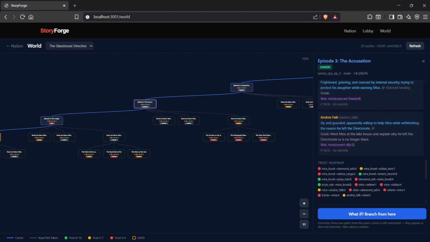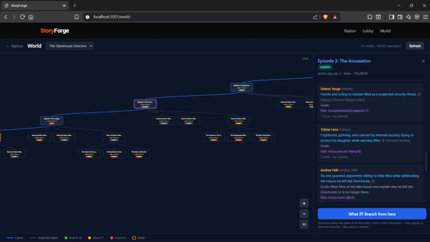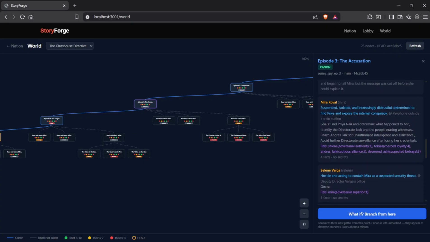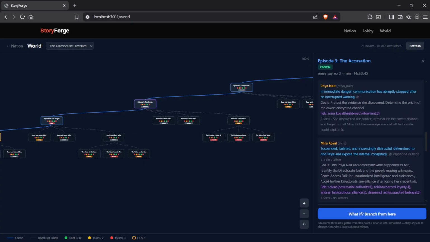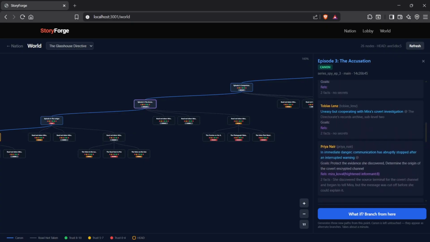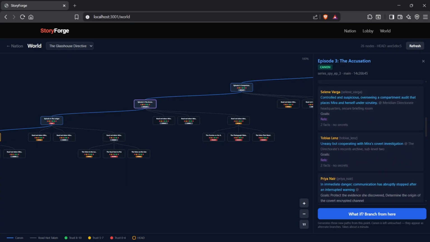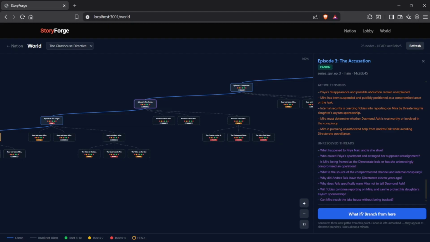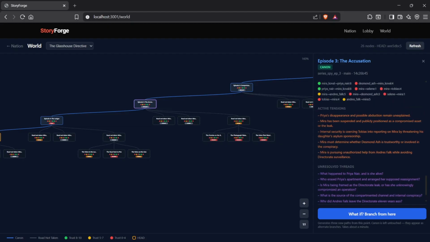It consists of all kinds of data: what characters we have, what state each character is in, their names, whether they're alive, location, status, goals, and what relationships and knowledge they have, and all kinds of data that a story would need at that point in time.